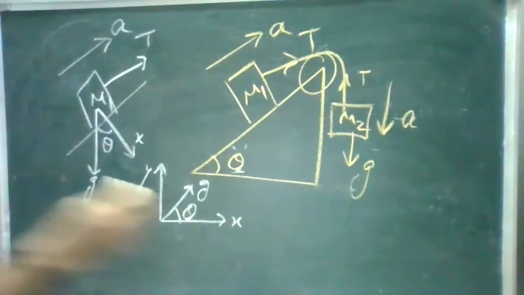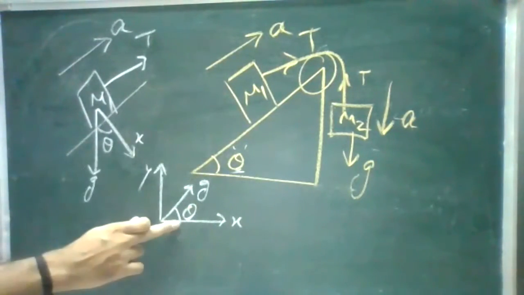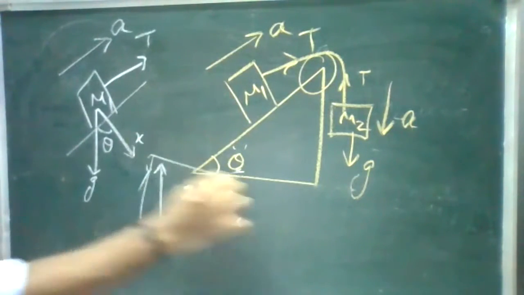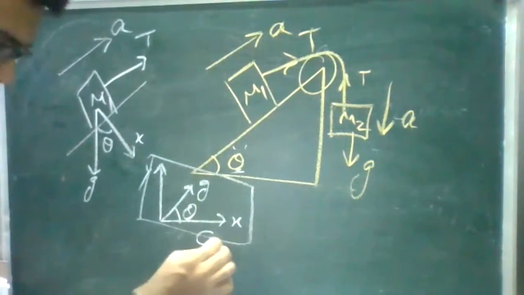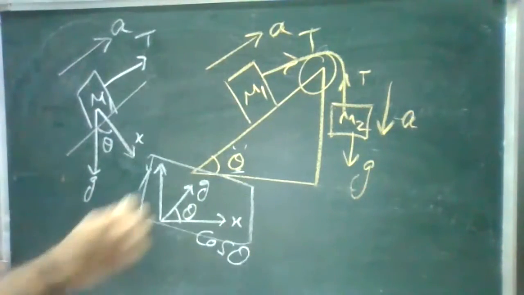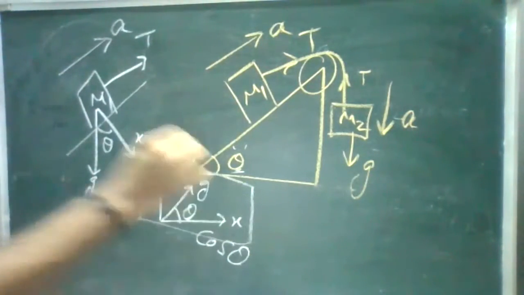This is your angle theta. This same relation we discussed in vectors also, if you remember. With respect to the x-axis it is cos theta and for the y-axis it is sin theta. Correct?